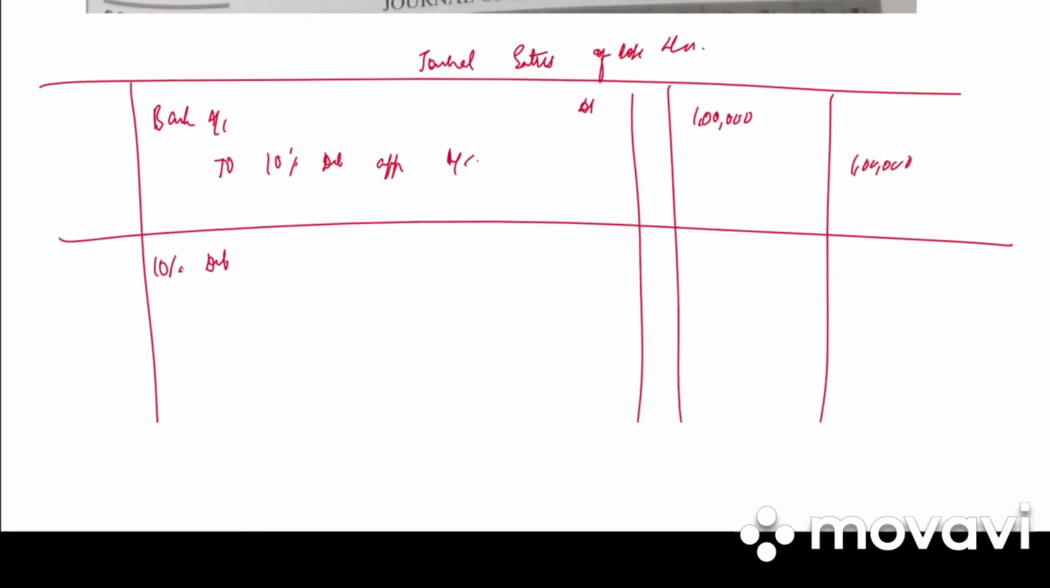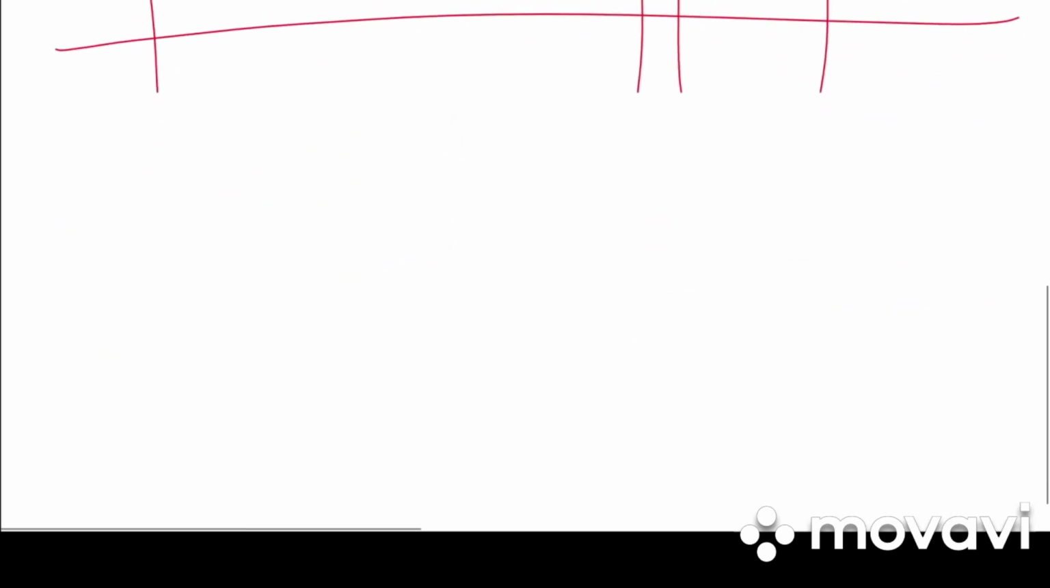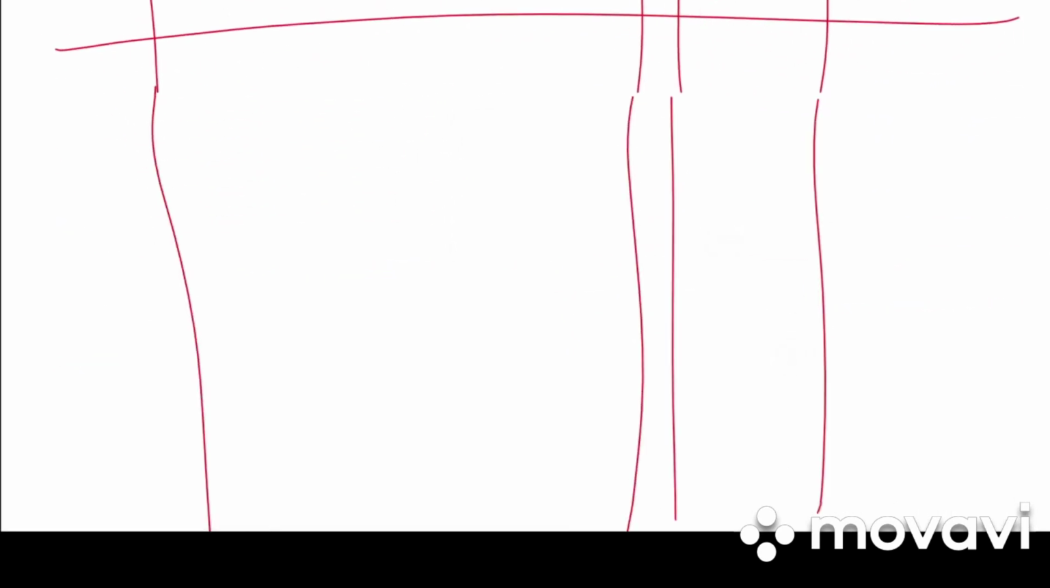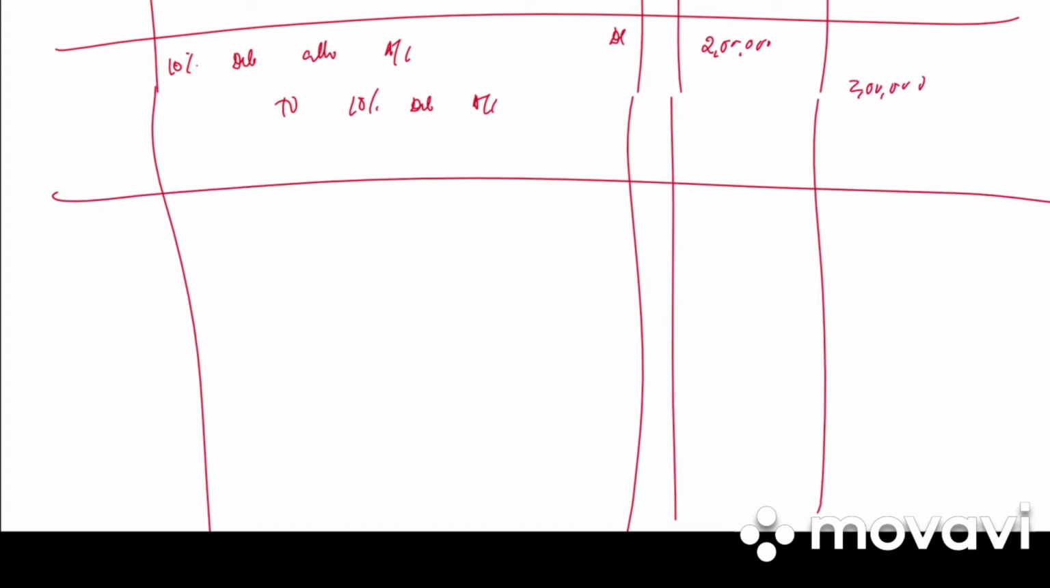Next we have 10% debenture application account debited to 10% debentures account. 1 lakh debit, 1 lakh credit. Write the narration: application money transferred. Next entry, 10% debentures allotment account debited to 10% debenture account. How much is it? 10,000 into 20, 2 lakh debit, 2 lakh credit. Write the narration: allotment money due.